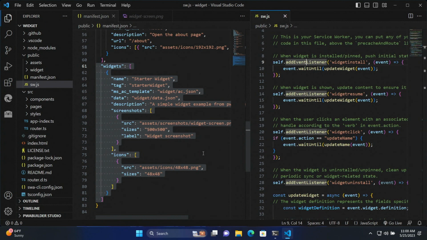So moment of truth. Let's see. I think I already opened this port.